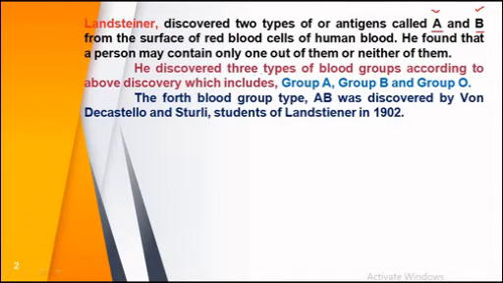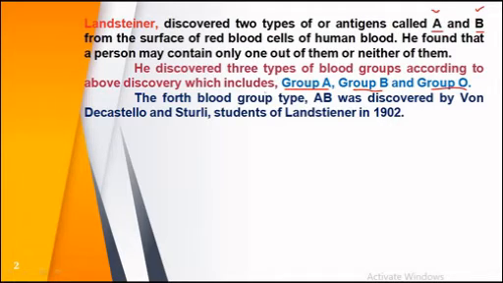Initially he could discover only three types of blood groups, that is blood group A, blood group B and blood group O. This is very common; you might know about the different types of blood groups in human beings.